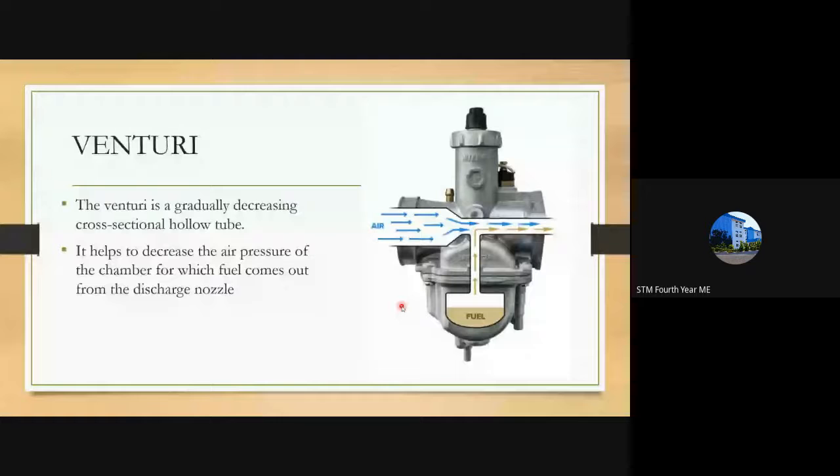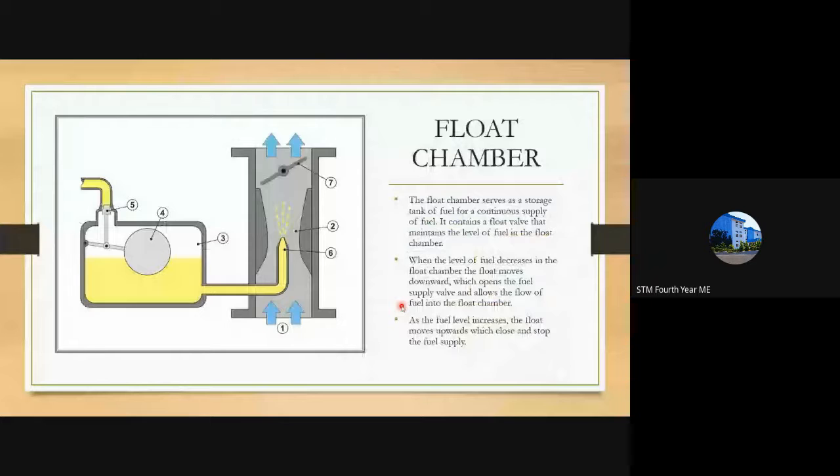Next is the float chamber. It is nothing but the chamber that houses the float inside it. In the carburetor, there is a float chamber, and the function of this float is to control the entry of fuel into the float chamber. Suppose this chamber did not have this float, what will happen? The fuel will be continuously running into the chamber and filling it up.